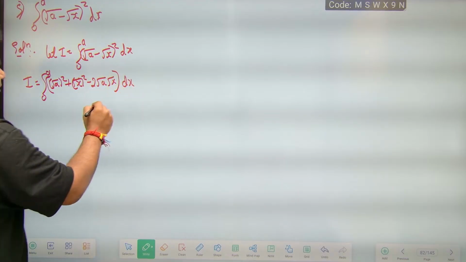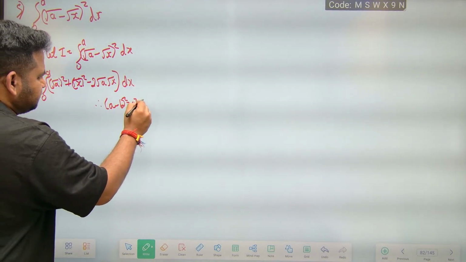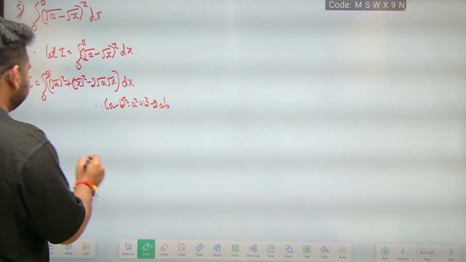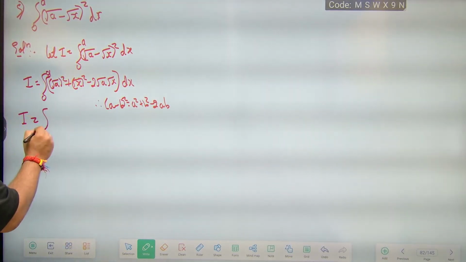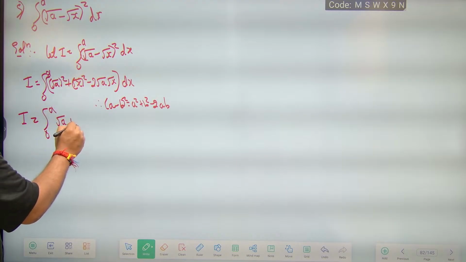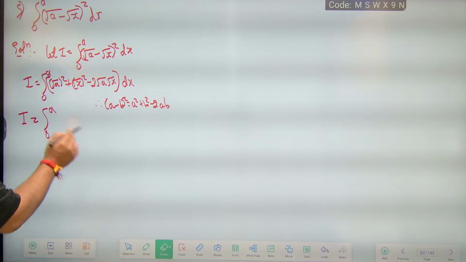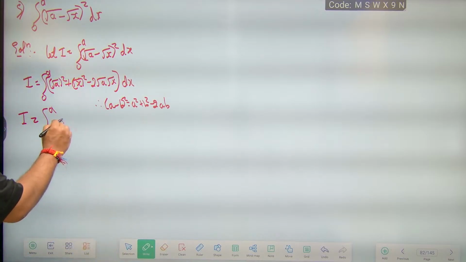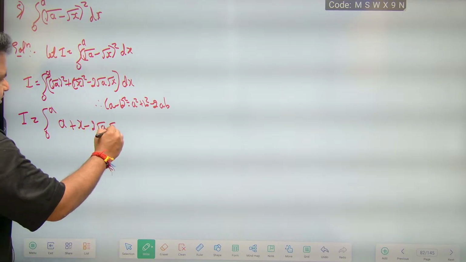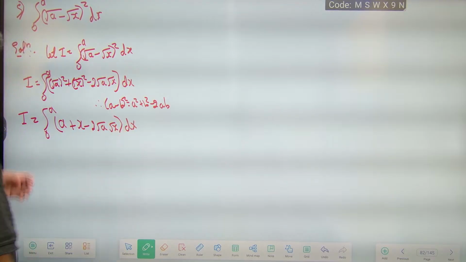The formula is (a minus b) whole square equals a square plus b square minus 2ab. So I becomes the integral from 0 to a of (a plus x minus 2 times root a into root x) dx, since root a whole square is a.